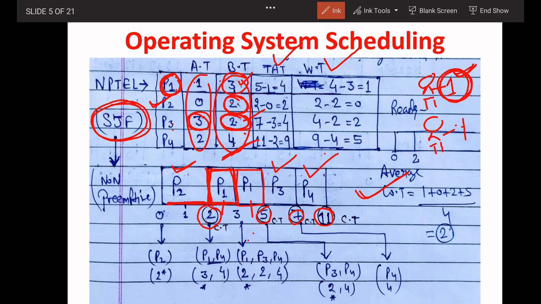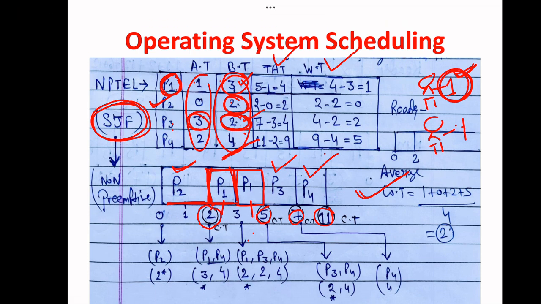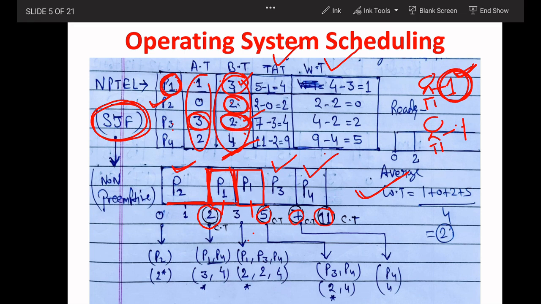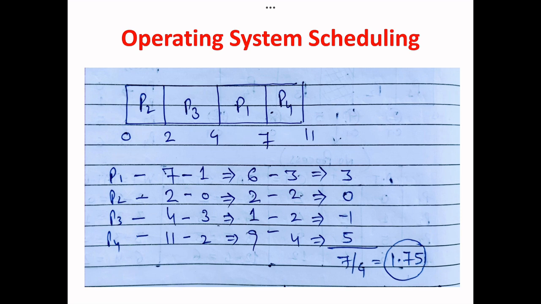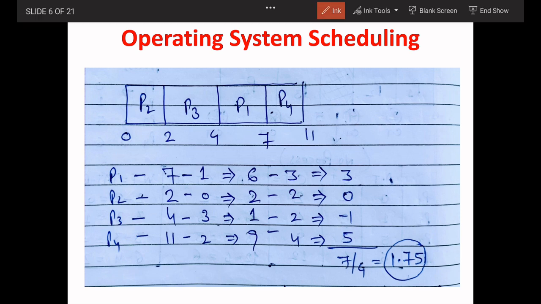But there is a question. This is the shortest job first. So in shortest job first, you will never check the arrival timing. Which one has the smallest burst, you will allocate that process first. So according to this rule, at first P2 will be allocated, then P3, then P1 and P4. This question I already solved. You can see here, if someone has a query, at first I allocate P2, then P3, then P1, then P4.